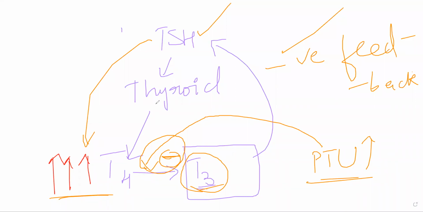Now, the action of PTU or any thioureylene drug will take about 3 to 4 weeks. It is a slow acting drug. Over 3 to 4 weeks of treatment, you will see that the signs and symptoms of hyperthyroidism start to subside.